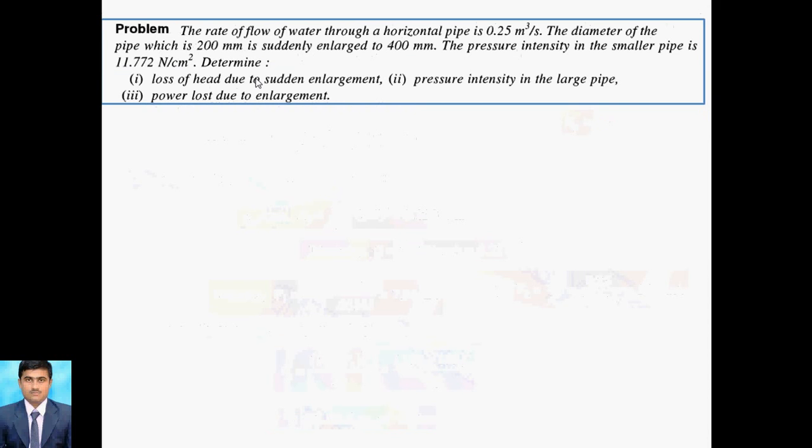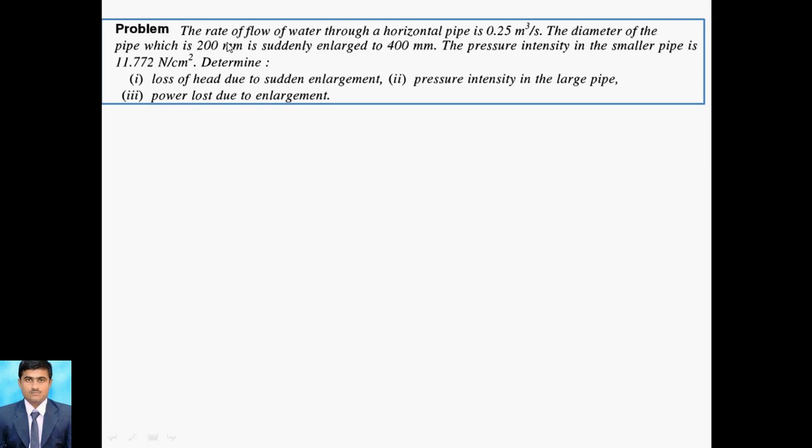Now the next problem we will discuss here. The rate of flow of water through a horizontal pipe is 0.25 meter cube per second. The diameter of the pipe, which is 200 mm, is suddenly enlarged to 400 mm. So here also Q is given, because the discharge, the rate of flow, is given, that is Q is equal to 0.25 meter cube per second.